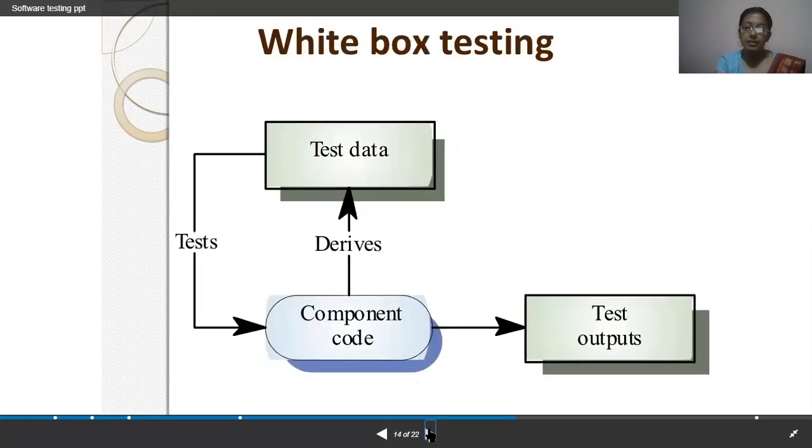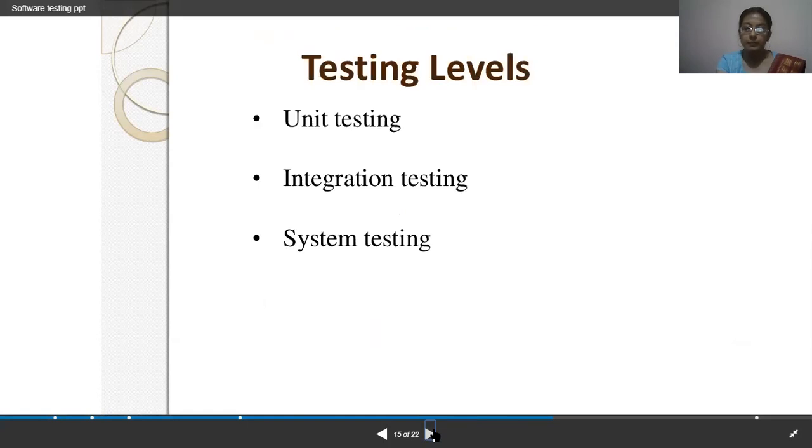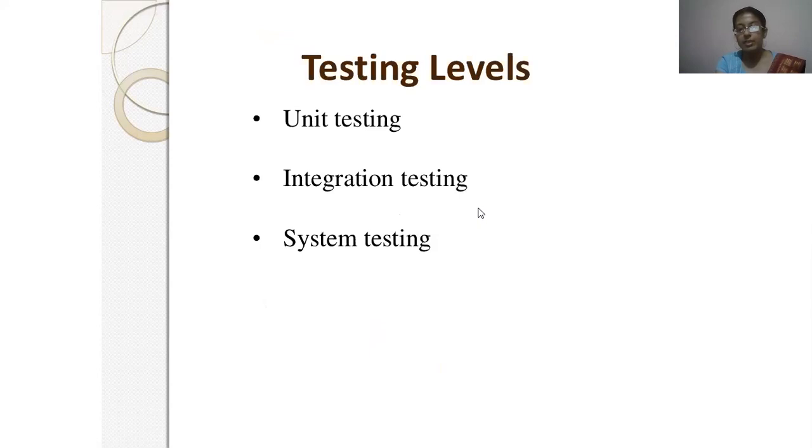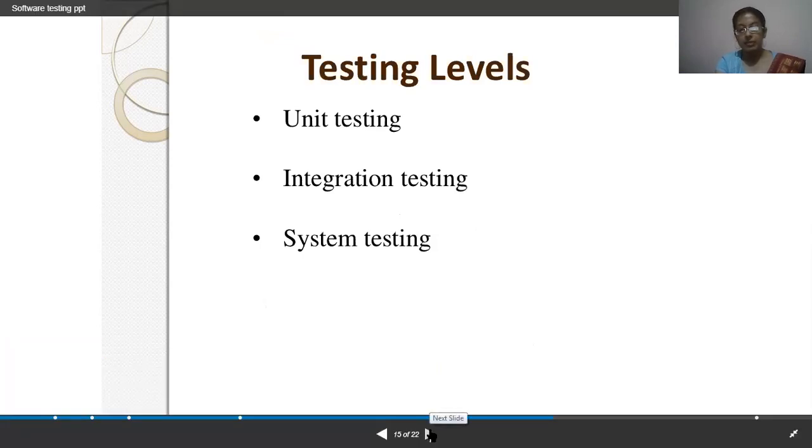White box testing will be depicted in this way, in which there is test data, component code, and test output. Test data will be given to the component code, where we check whether the code is correct or not, along with the various derives, and later on we generate test outputs. There are certain levels in our testing: unit testing, integration testing, and system testing. Now we proceed toward unit testing.